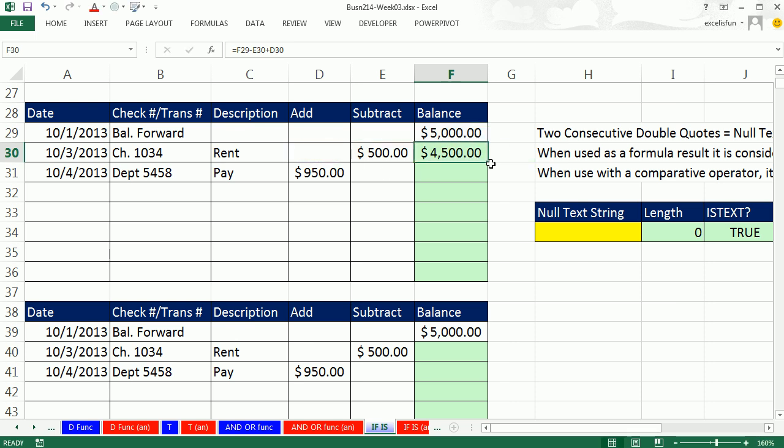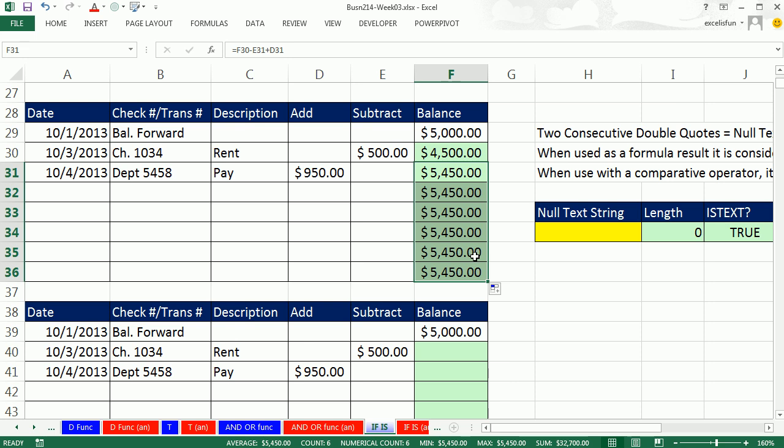Control Enter. When we copy this down one and hit F2, well, this one's going to work. Oh yeah, that's the balance from above. It's going to subtract 0 and add, because this is an addition transaction. And that'll work all the way down. Every time we have an addition, there'll be a 0 here. Every time we have a subtraction, there'll be a 0 in the add column. Now, we can copy this down, but that's annoying.